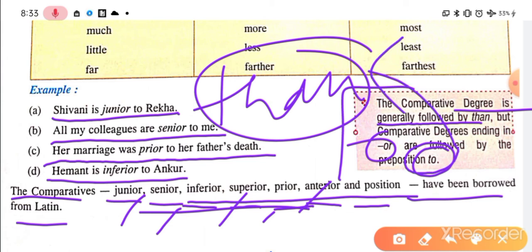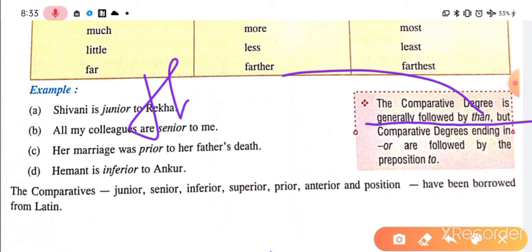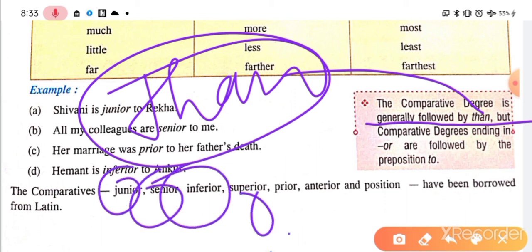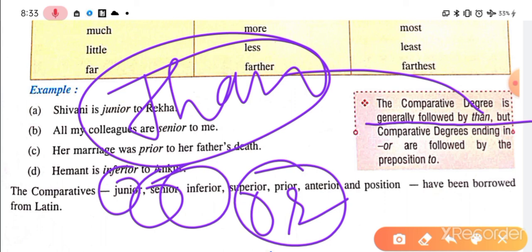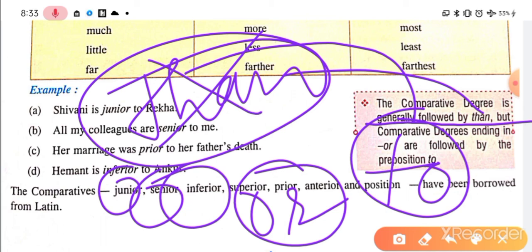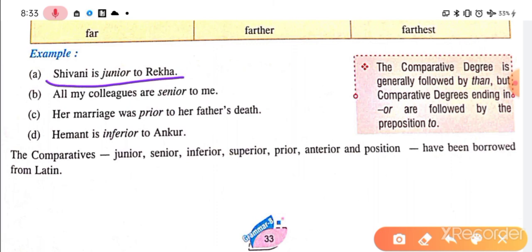Very important, right? Repeat. See, when the comparative degree is generally followed by than, yes, we know THAN, than is used. Okay, but in case we have the word junior, senior, inferior, like the words which are ending with or, we have to use preposition to instead of than. Okay, so this is the point we have to see, and you can see these sentences here that Shivani is junior to Rekha. Junior than Rekha, not written to Rekha. Why? Because or at the end in the adjective, right?